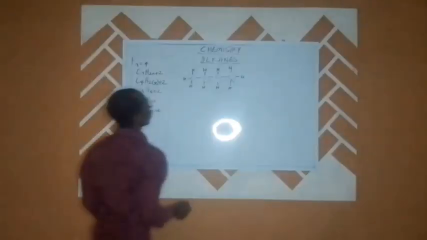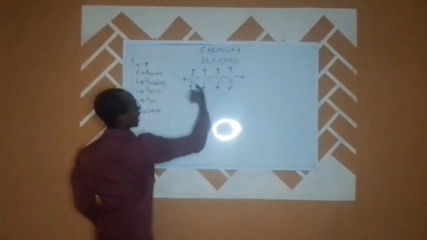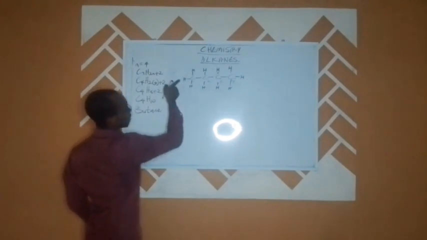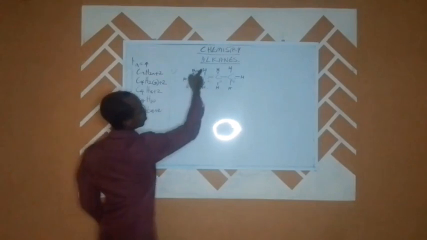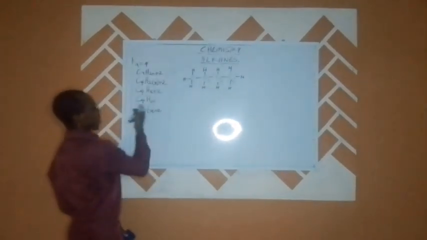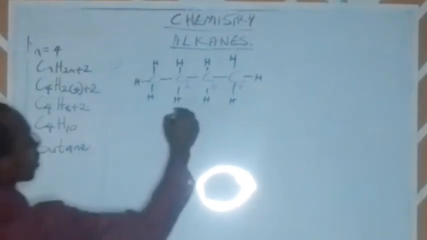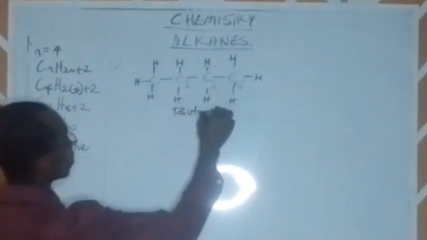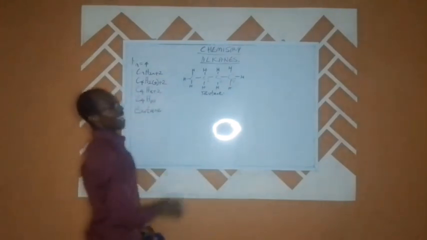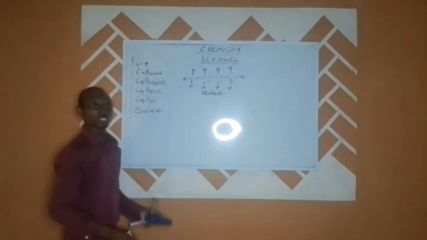So with this now, we have drawn our 4 carbon atoms and the 10 hydrogen atoms around it. Let's start counting the hydrogen from here. 1, 2, 3, 4, 5, 6, 7, 8, 9, 10. So that gives us C4H10. That is the name of the substance, butane. So this one here is actually called butane. That is the straight chain hydrocarbon for this molecular formula C4H10.